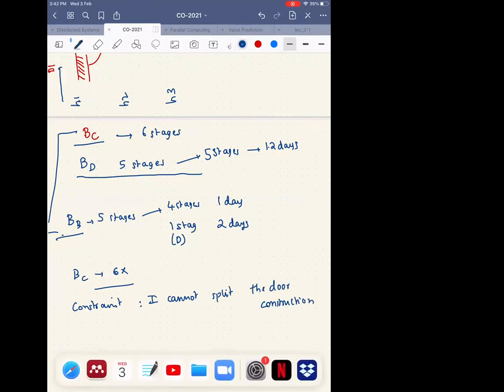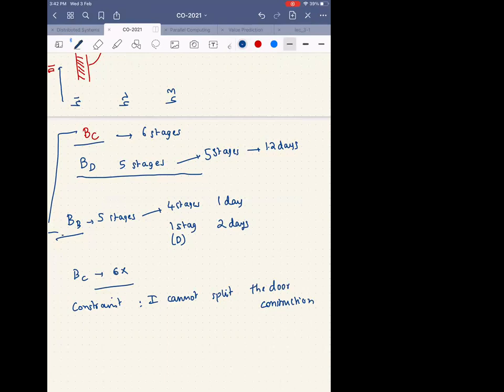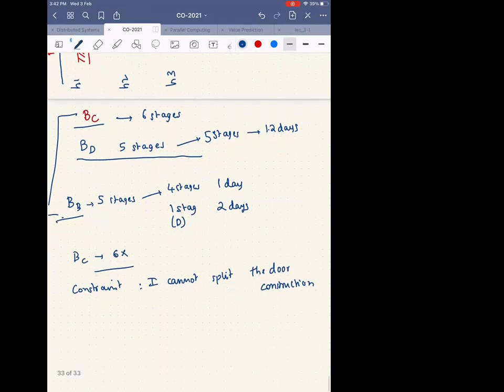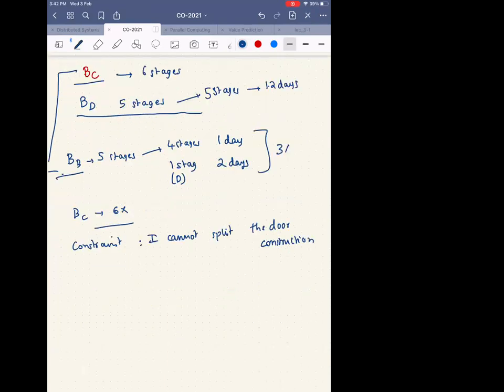But he still wants to do something good. So we already agreed that Builder B is getting a speed up of 3x. Builder C is getting a speed up of 6x. I want to be greater than this 3x and somehow either try to achieve 6x or something nearer to 6x. All right. So that's what I want to do.